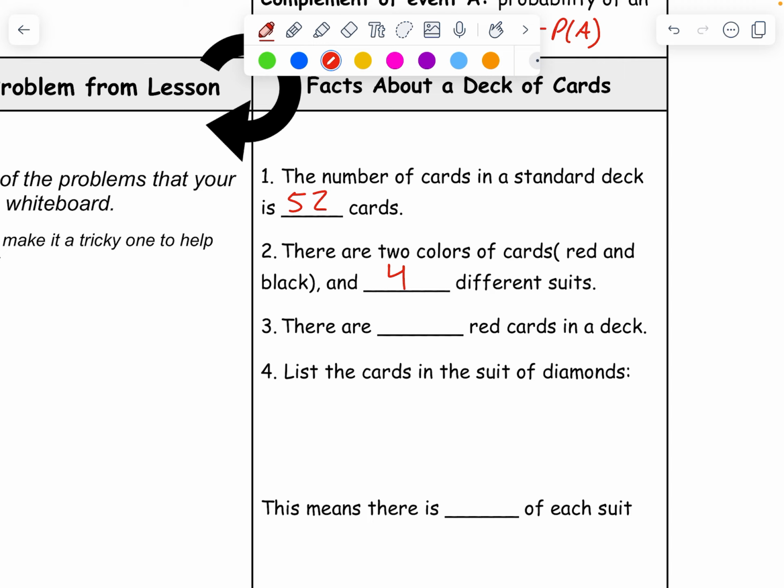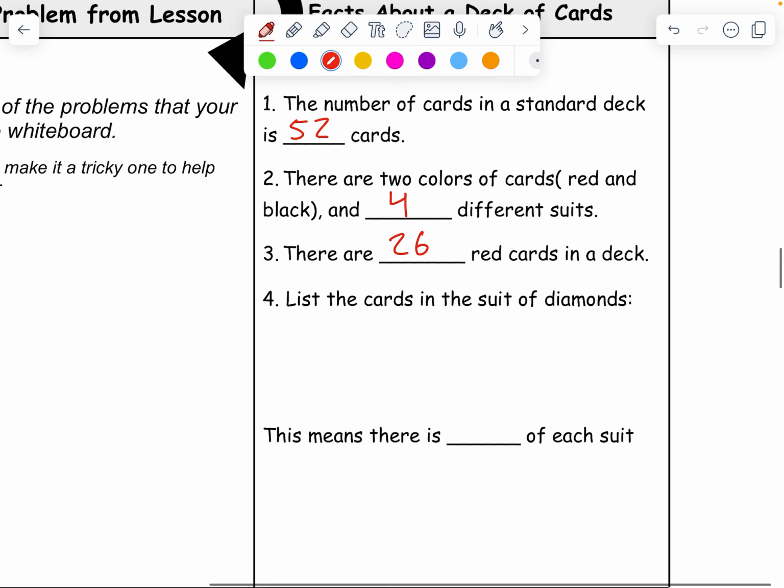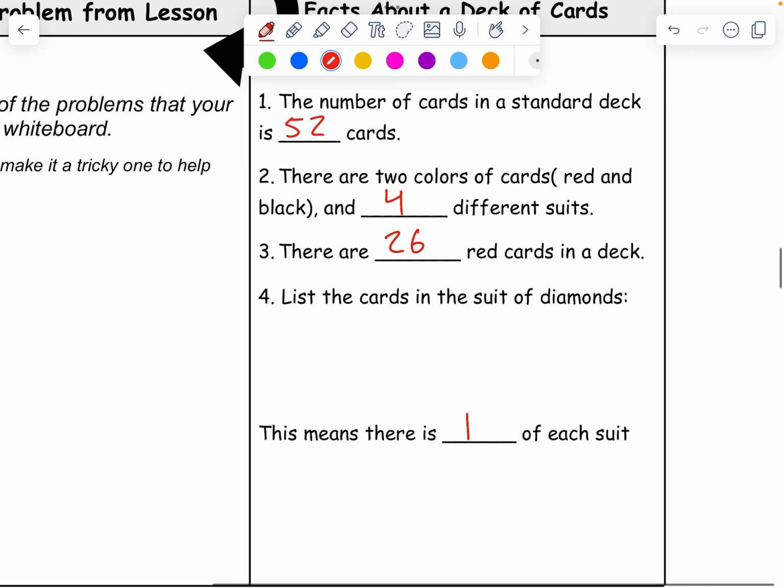And they're split evenly. There are 26 red cards in a deck because there's an even number of black and red. So 52 divided by 2 is 26. There's 26 red, 26 black. And there's also an even number of each suit. If you divide 52 by the number of suits, which is 4, there is 13 of each suit, okay?